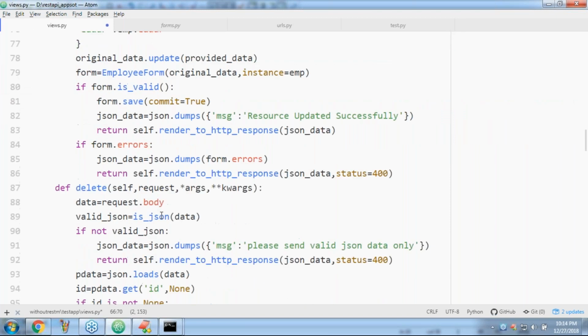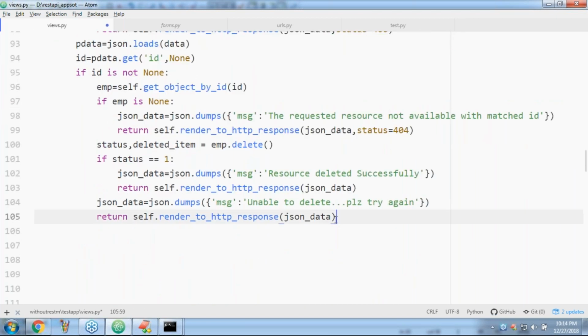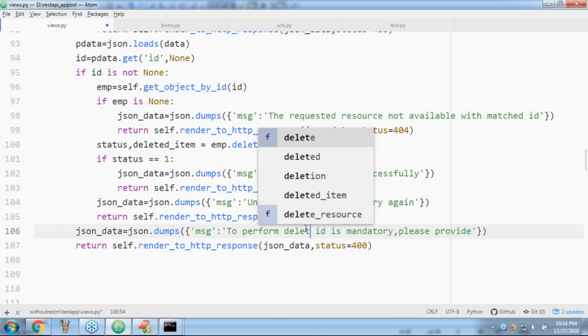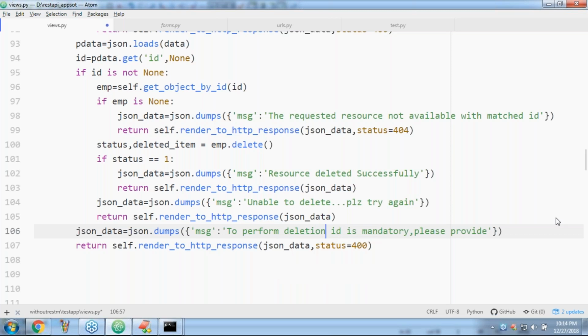Can you please confirm when the control comes to line number 106? If ID is none, okay. Now to perform deletion, ID is mandatory. Please provide. Okay, that's all.